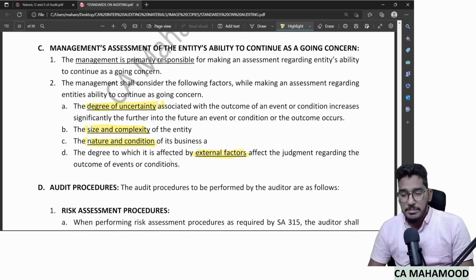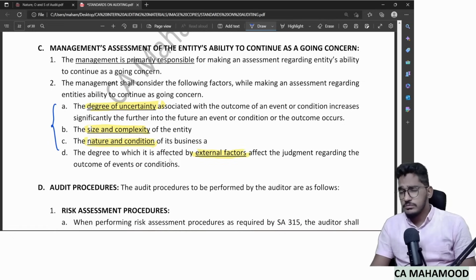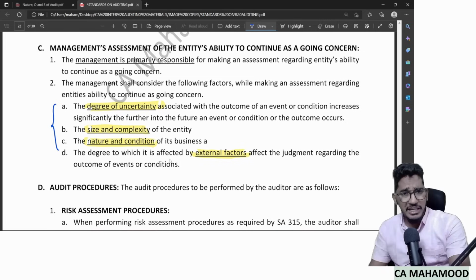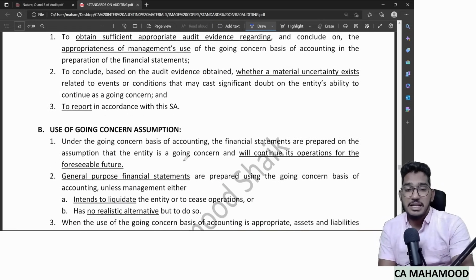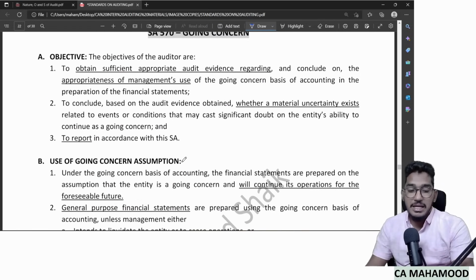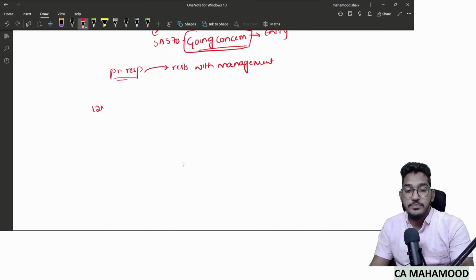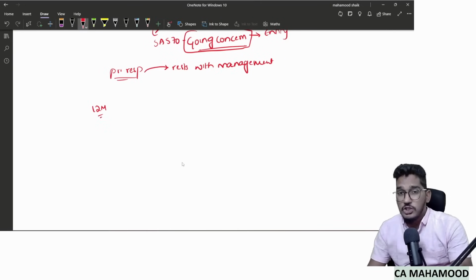So whatever it is, the management is primarily responsible for making an assessment regarding going concern. When making that assessment, the management will pay attention to these many factors, and then they will decide whether they have the ability to continue in the coming 1 year or not. Now, for what duration does the management have to make an assessment? The management shall make an assessment for the coming 12 months.